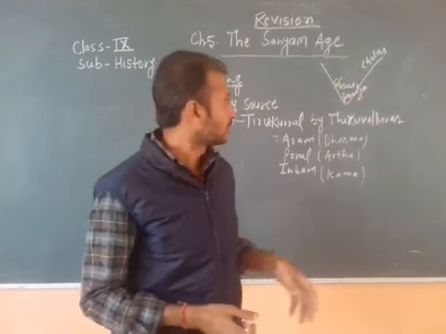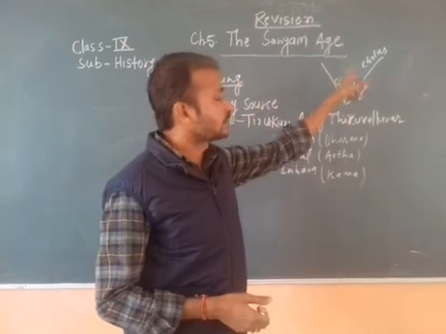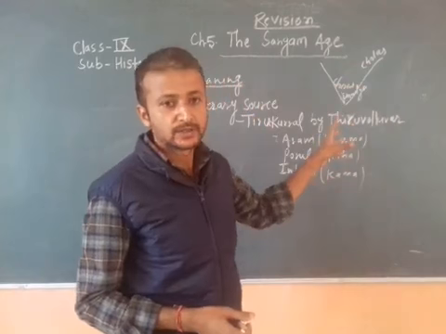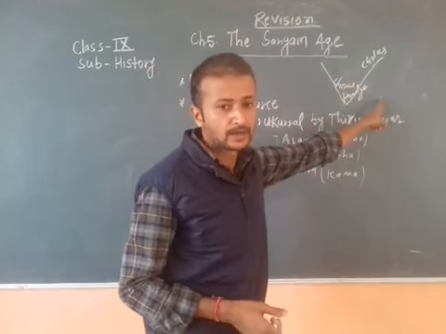We are looking here that these 3 kingdoms were located near the sea. Here is the Arabian Sea, here is the Bay of Bengal.